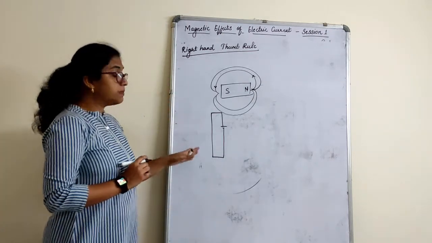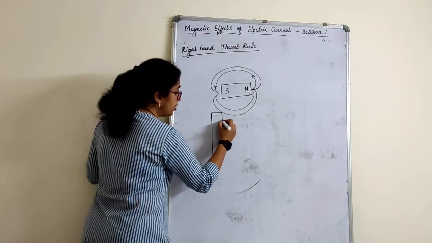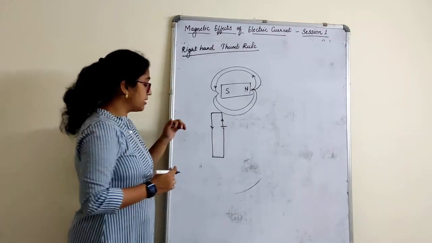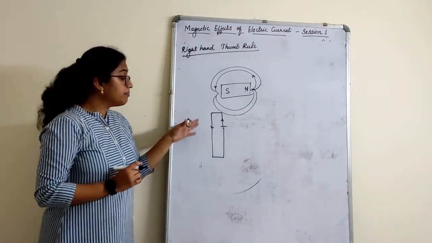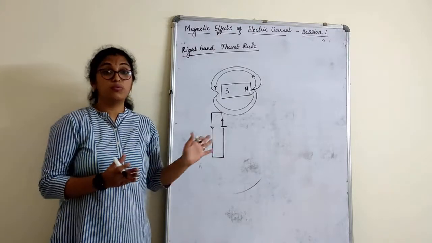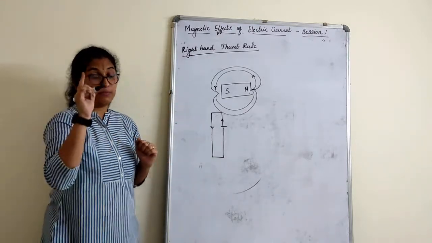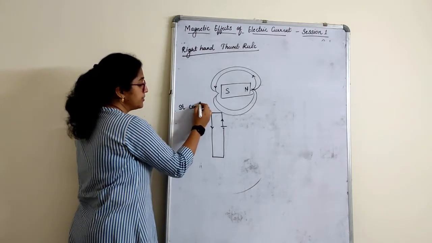So in this particular straight conductor, this is the flow of current, children. Current is flowing in this direction. Now, how will the magnetic lines of force move here? Where will they start and where will they end? Point number one. So this is a straight conductor, right?